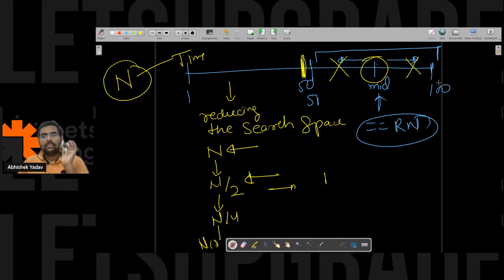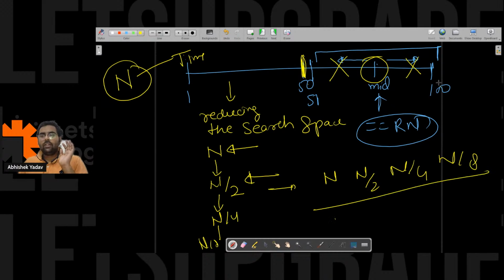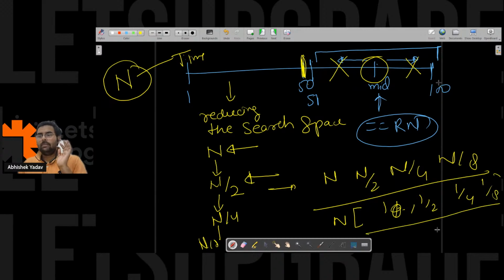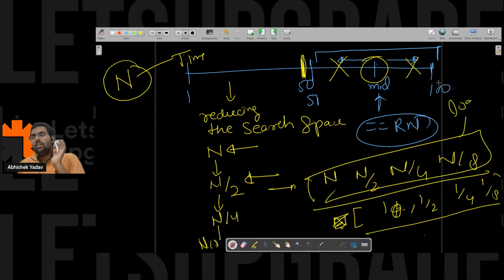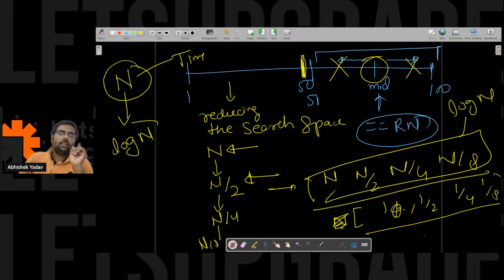If you see this series, n by 2, n by 4, n by 8, then taking n as common, 1 by 2, 1 by 4, 1 by 8, this series is nothing but your log n series. So now you have reduced the search from n attempts to log n attempts.